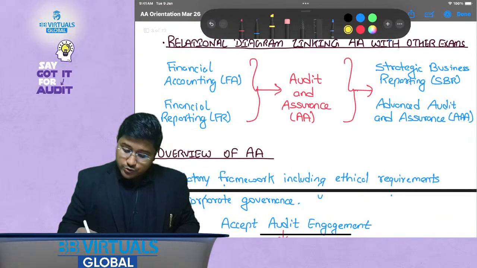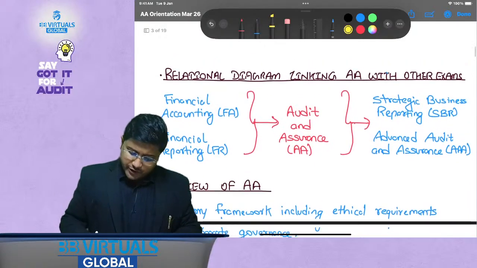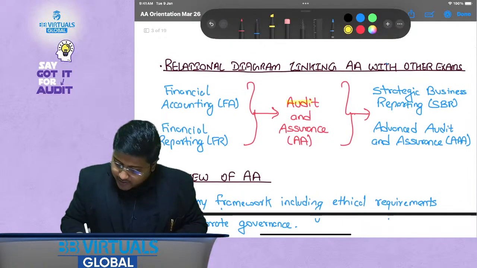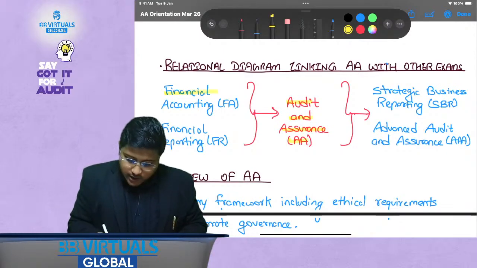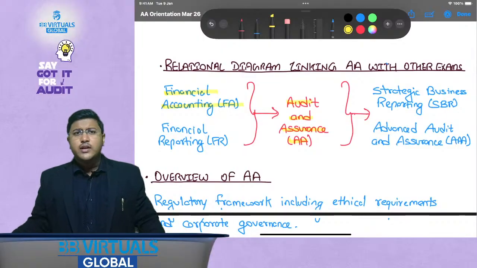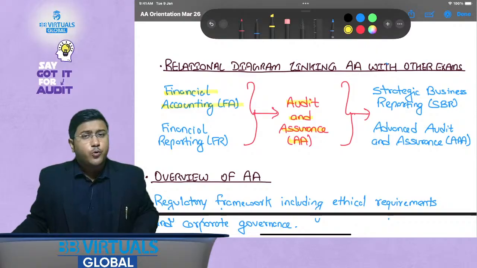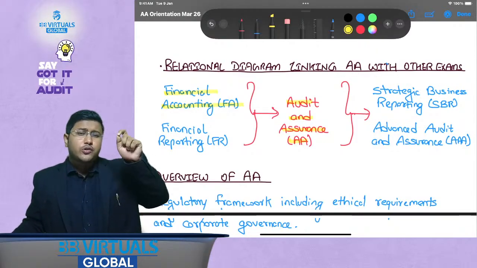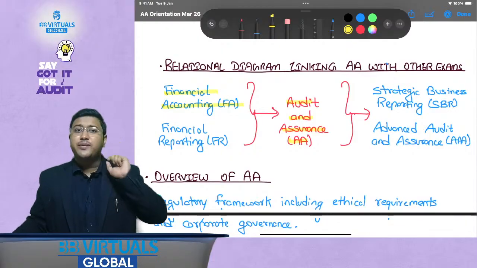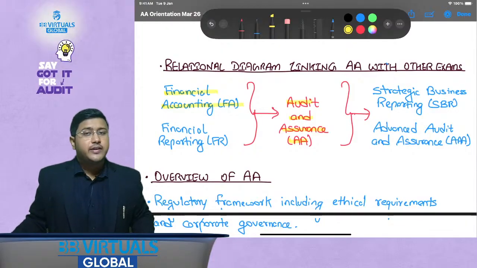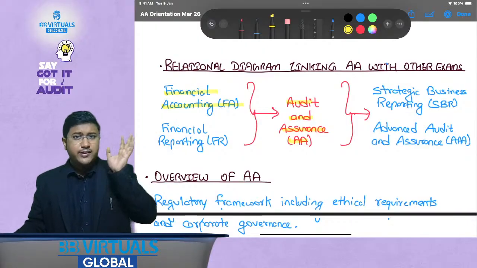So this diagram shows you when you should appear for the AA paper and how it is related to different subjects. First of all, AA is related to 4 subjects. Number 1 is financial accounting. When you answer AA, you might have to draw references to the relevant accounting standards and principles, and therefore FA is related to AA. Your FA knowledge level helps you at the skill level in AA.